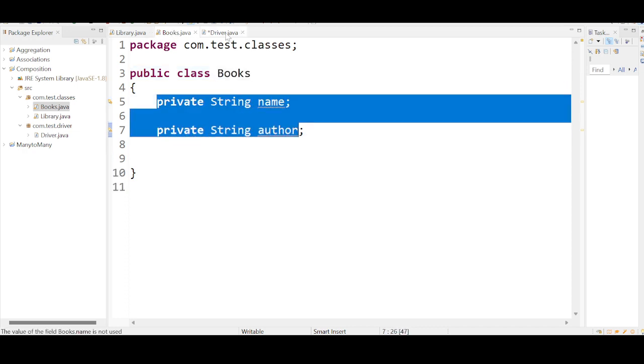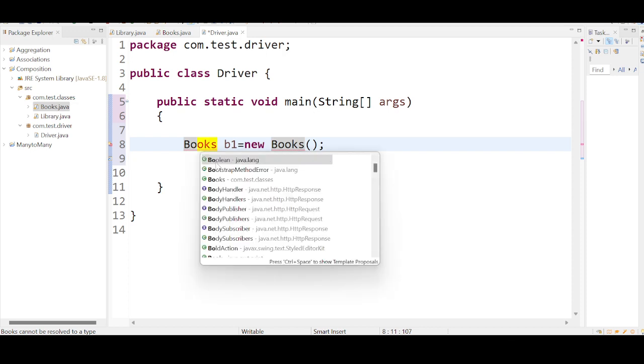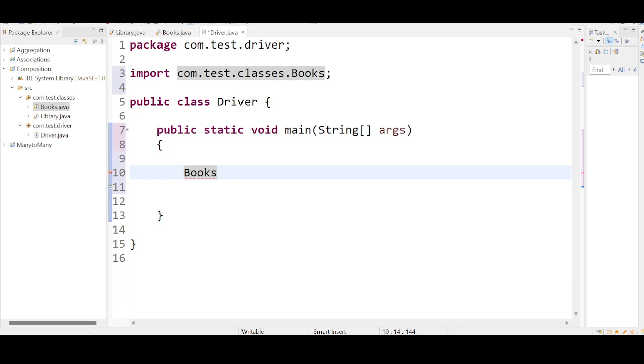Let us go to the Driver class and create the object for the content class. Books class is the content class. I want to create an object for this. For that, Books b1 equal to new Books. Right, so it is throwing some error. Why? Because we need to use the import statement. Imported successfully. Import com.test.classes.Books.